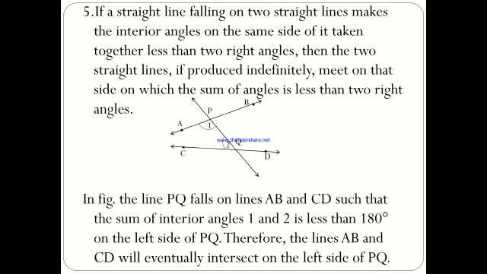In the figure, the line PQ falls on lines AB and CD such that the sum of the interior angles 1 and 2 is less than 180 on the left side of PQ. Therefore, the lines AB and CD will eventually intersect on the left side of PQ.